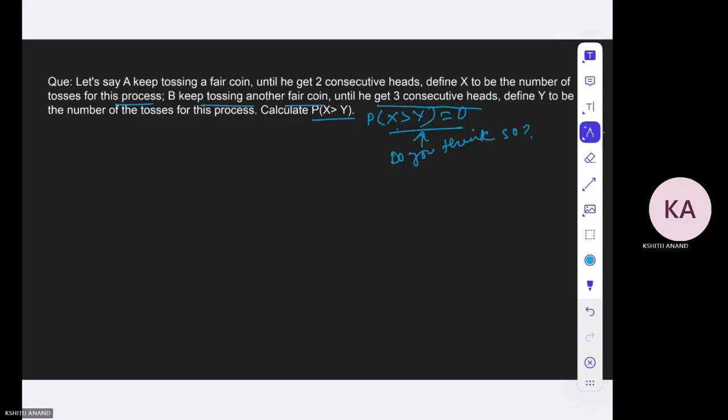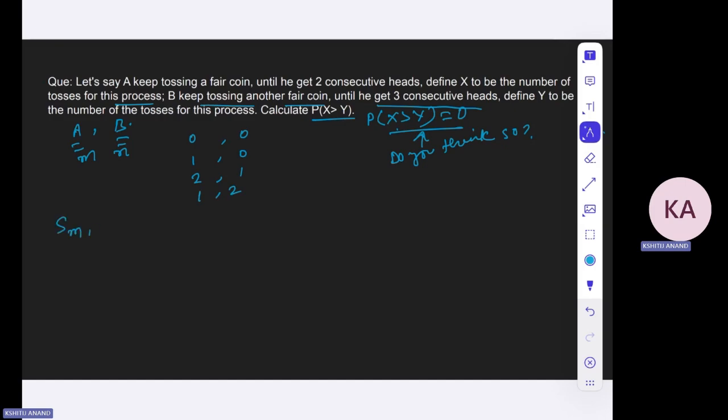Okay. So let's start doing this particular problem. Obviously, the problem will be done by writing in terms of the state that they are currently at. So we have two people, A and B. Let us just say that M and N are the number of consecutive heads that they are currently at. So for example, they can be at (0, 0), (1, 0). That means A is at one head and B is currently not having any head. Then (2, 1), or basically (1, 2), and so on, right?